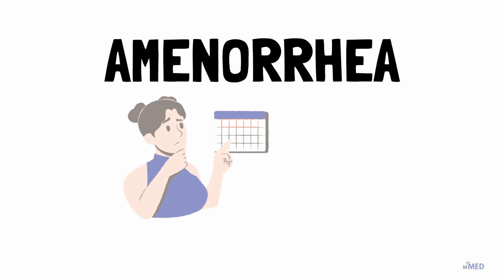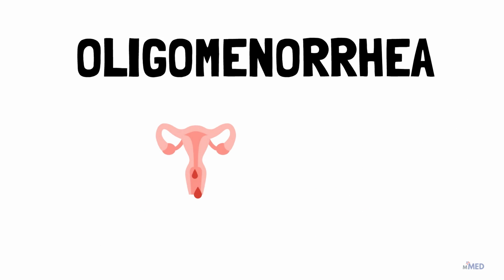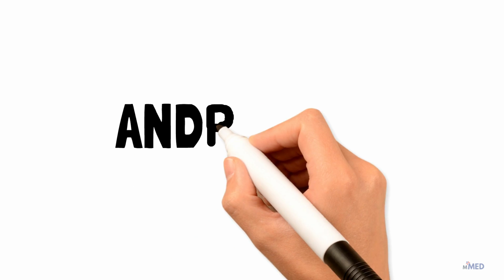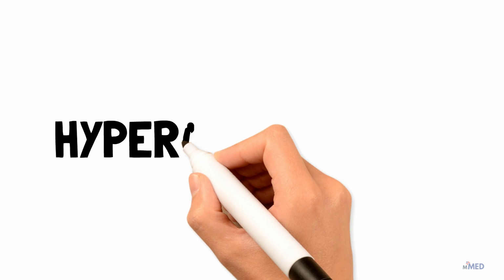Amenorrhea. This condition involves the complete absence of menstrual periods. Oligomenorrhea. It refers to irregular and infrequent menstrual periods. Androgens. These are male sex hormones including testosterone that are also present in females but at lower levels.